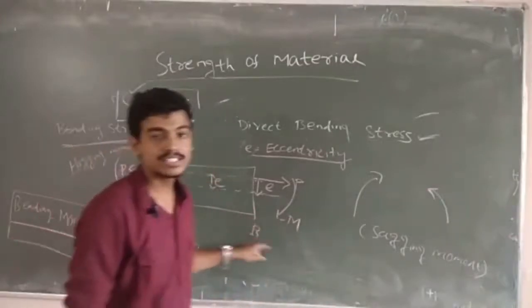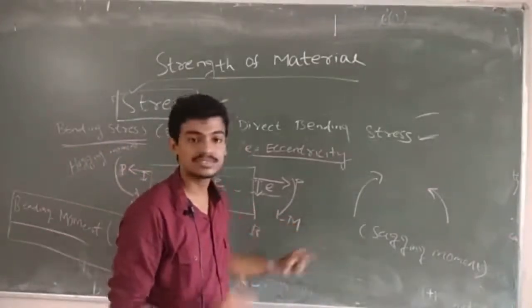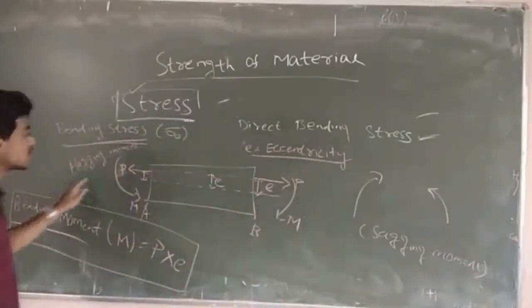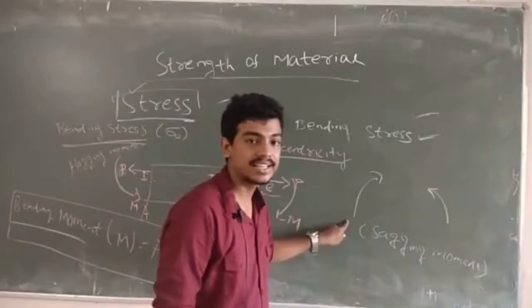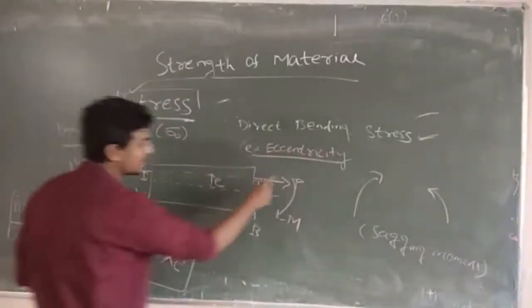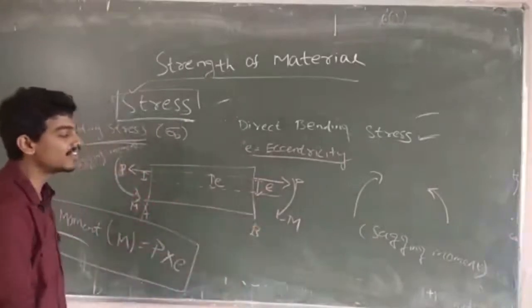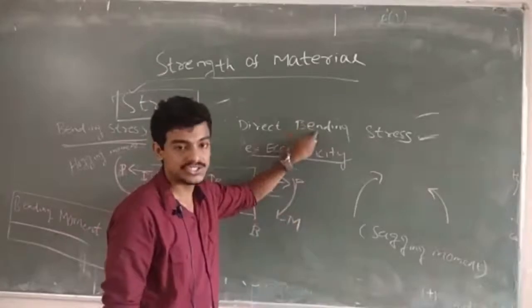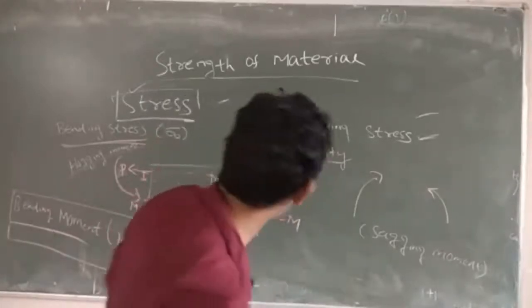In that case it will be clear, but here just for understanding I am writing this, that is hogging moment, this is sagging moment. So after application of this moment we will see the effect of this moment on our bending stress. So how will you know the effect?